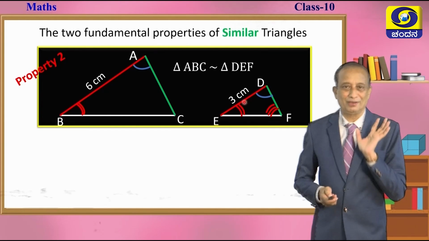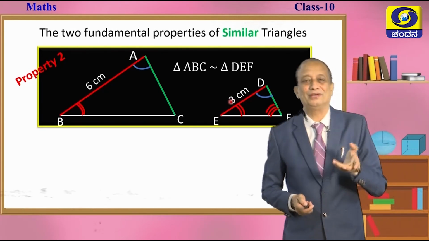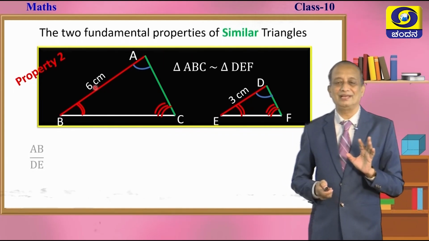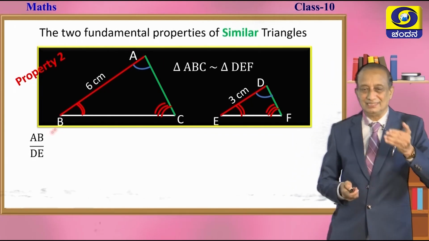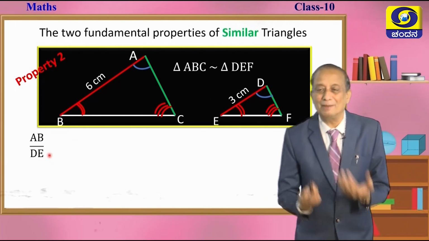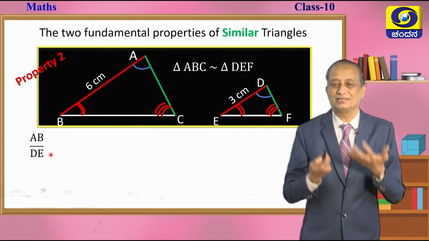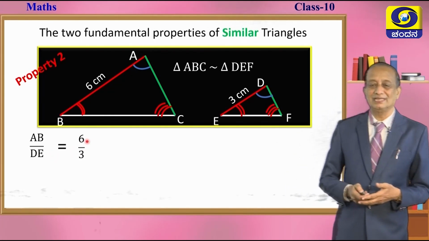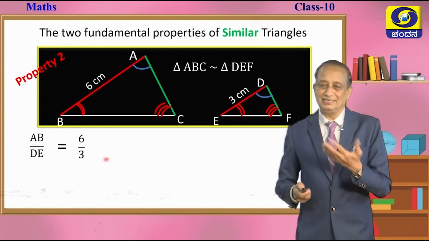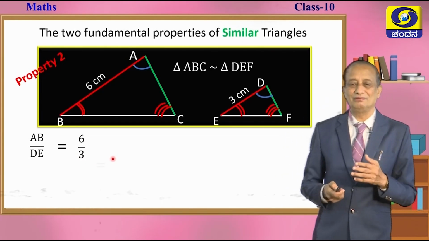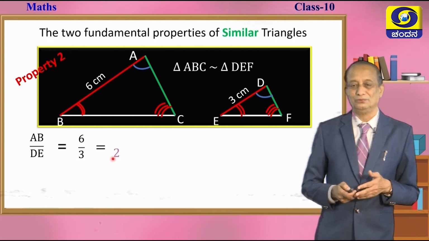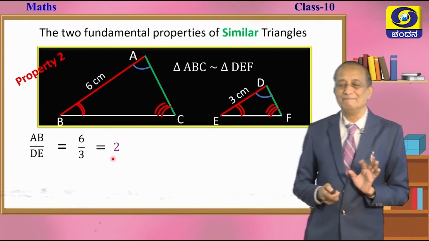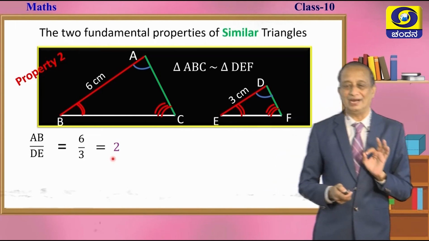If you want to compare, what do we have to do? We have to take the ratio between these two sides. If you take the ratio between AB and DE, you will know how much bigger or smaller one is than the other. So, AB by DE is equal to 6 centimeters by 3 centimeters, centimeters cancel, 3 ones are 3, 3 twos are 6, which means that AB is twice DE. This is the meaning one should understand.